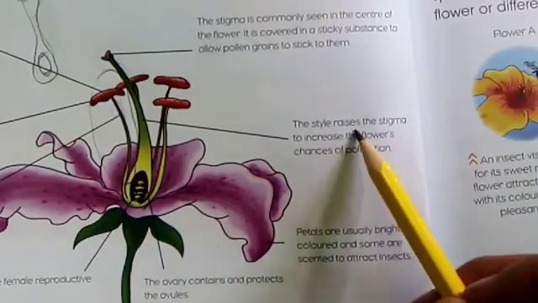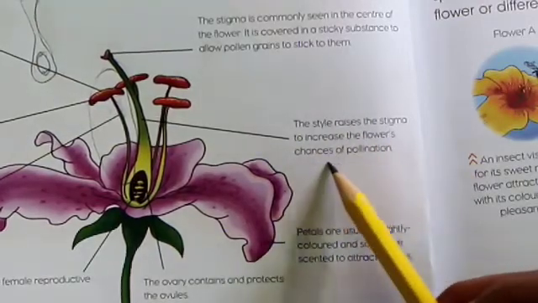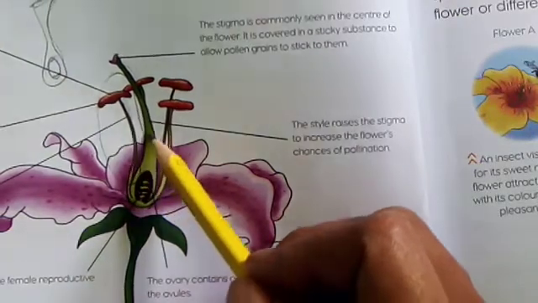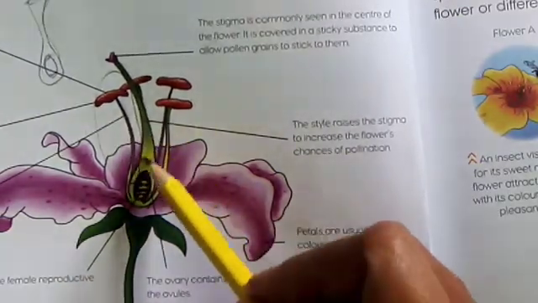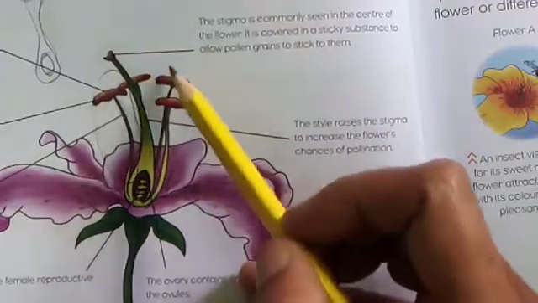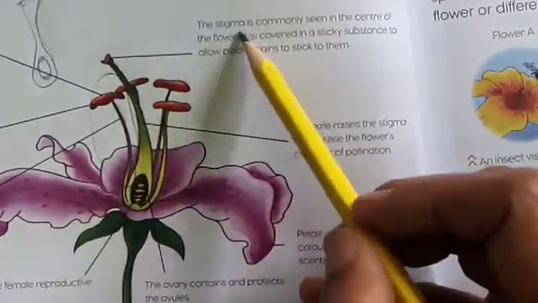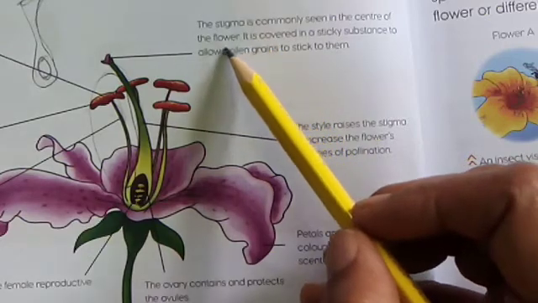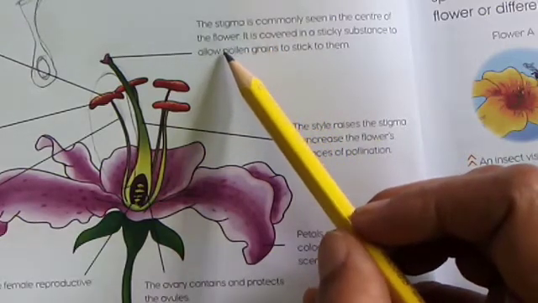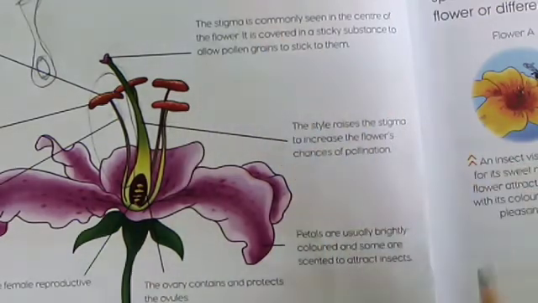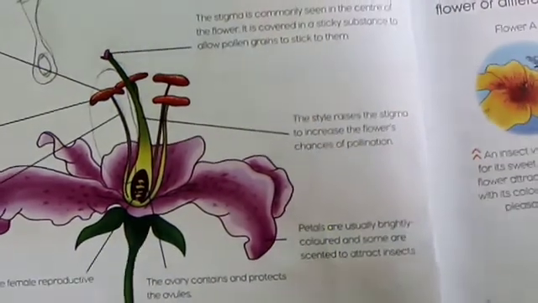The style raises the stigma to increase the flower's chances of pollination. So here is the style, which increases the flower's chances of pollination, because pollination occurs in this ovary. The stigma is commonly seen in the center of the flower and it is covered in a sticky substance that allows pollen grains to stick to it.